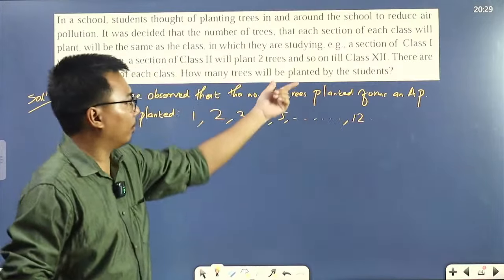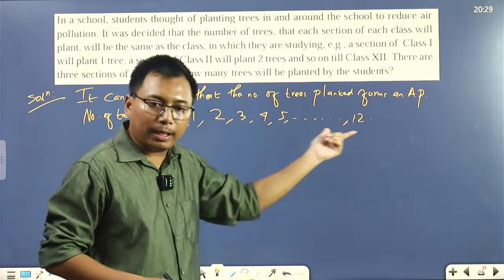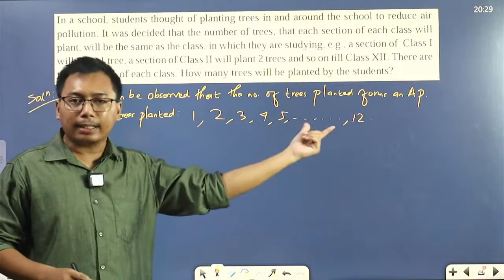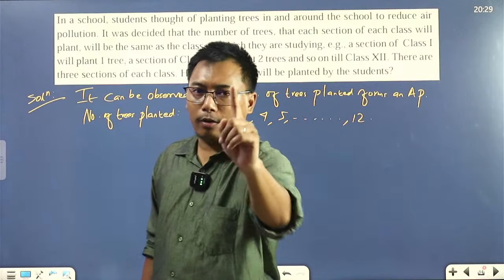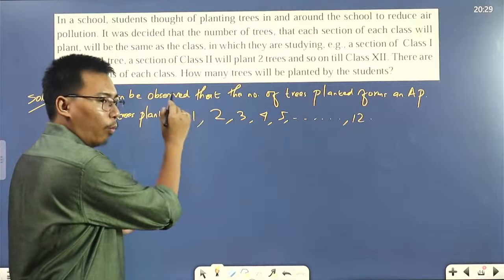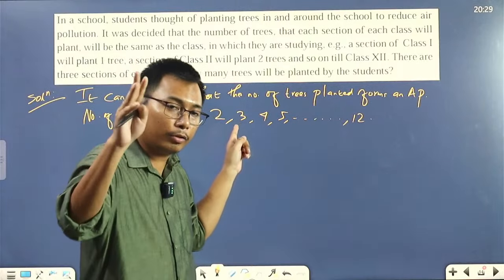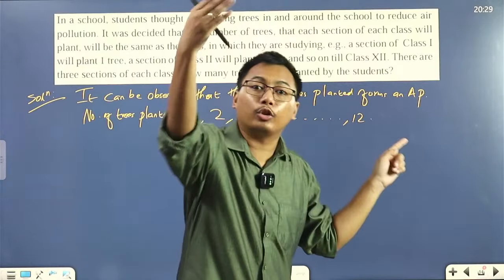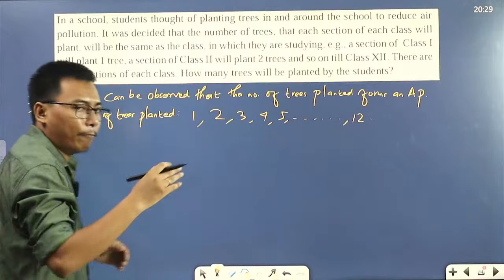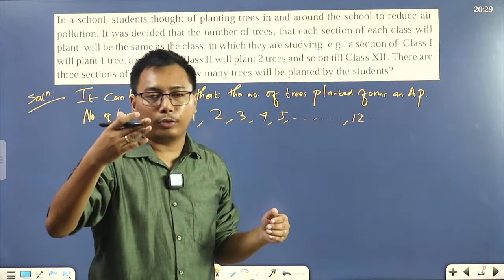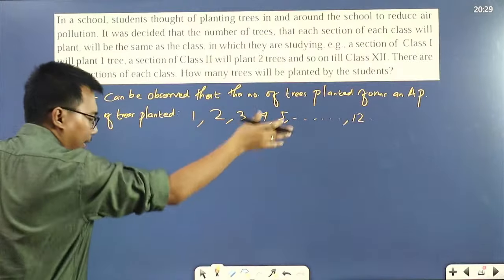Remember, we have 3 sections of each class. The number of trees planted that I wrote here is for one section, one class. Class 1, one section, 1 tree. Class 2, one section, 2 trees. Class 3, one section, 3 trees. Class 12, one section, 12 trees. If you want to do it directly, you can, but you have to multiply and write here. I'll tell you that later.